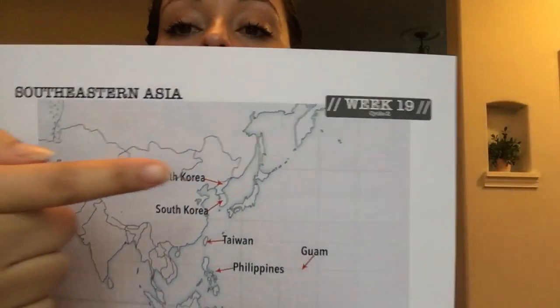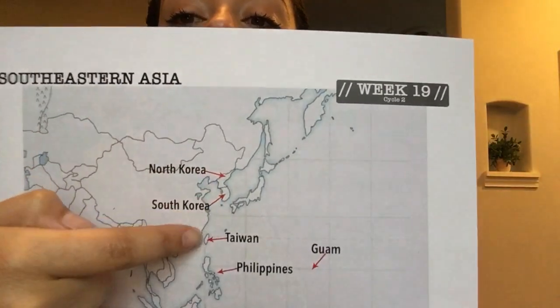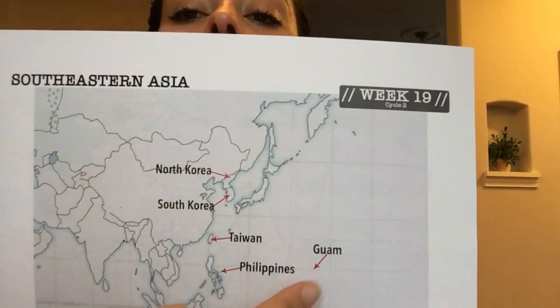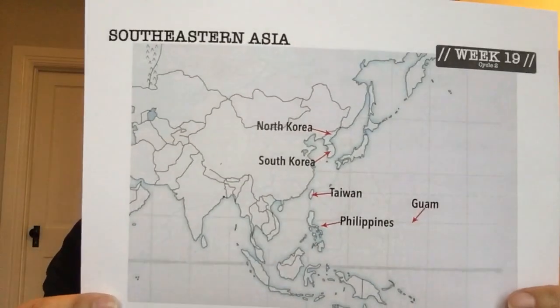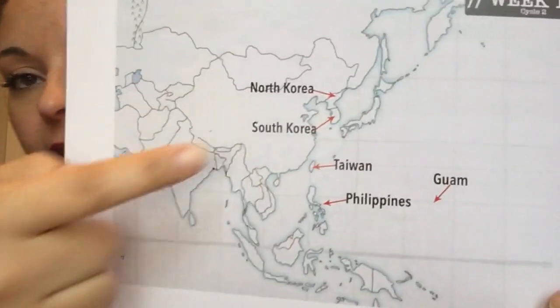Then for geography, we have Southeastern Asia. So for that, we are learning about where North Korea, South Korea, Taiwan, Philippines, and Guam are. And for this, we're using a tune from Sarah R. Bullock on YouTube, and it goes like this.